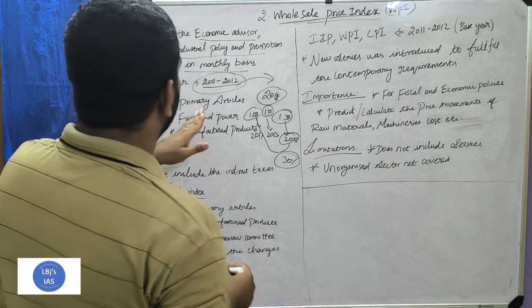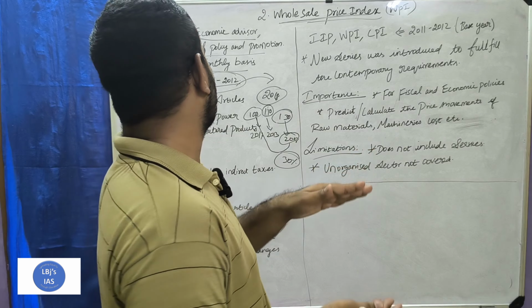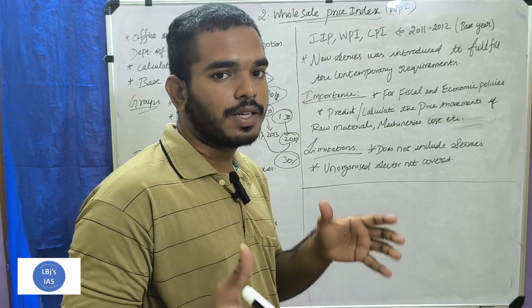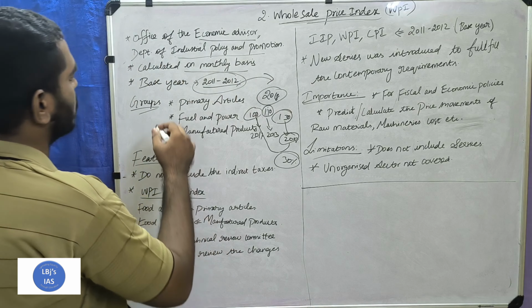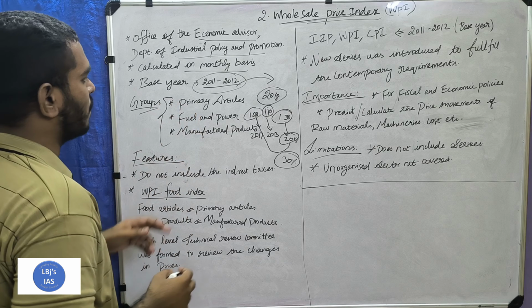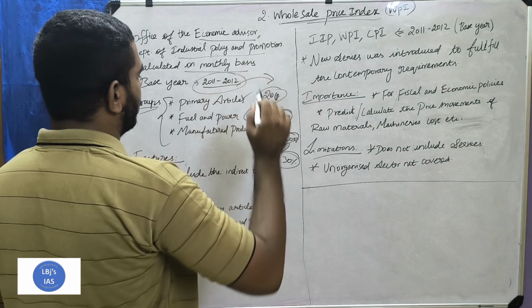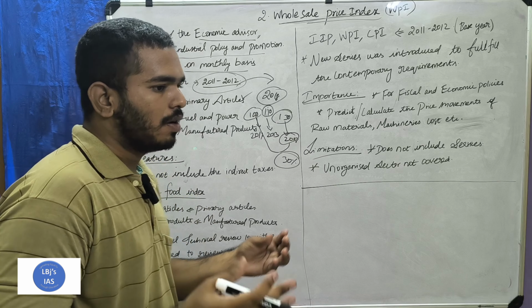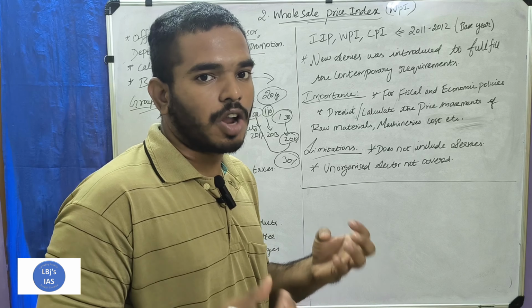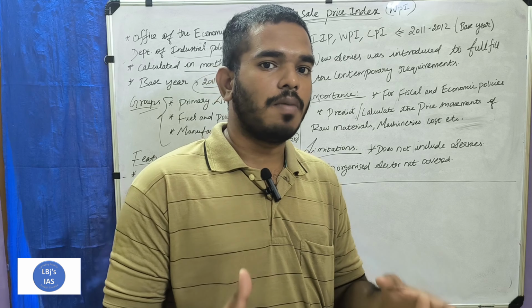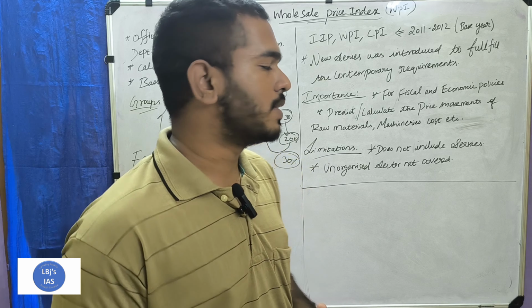The wholesale price index consists of a group of articles, or basket of articles, with three major classifications. The first is primary articles, which are raw materials and other raw products.